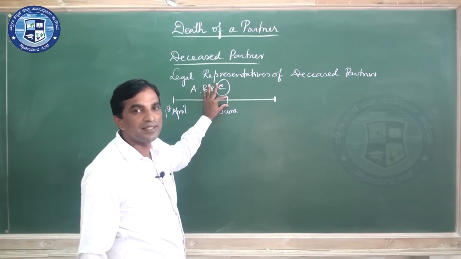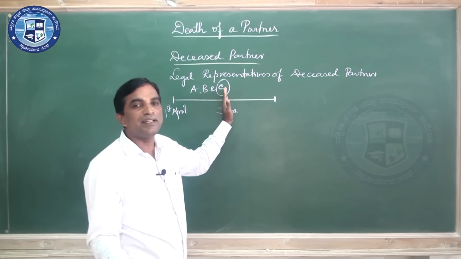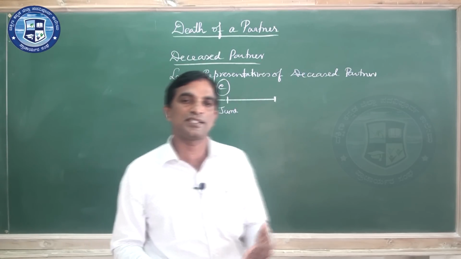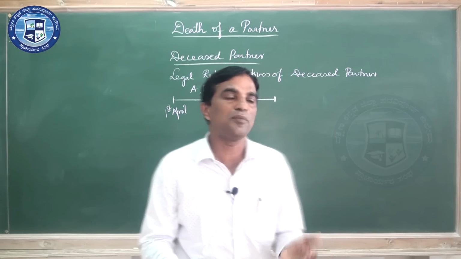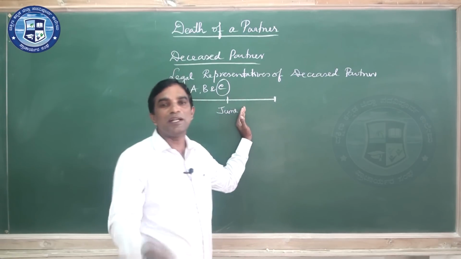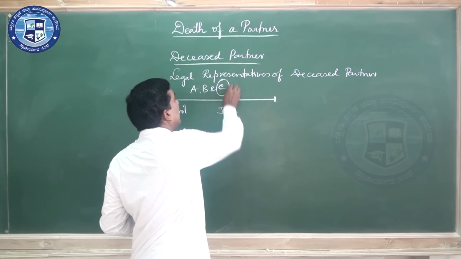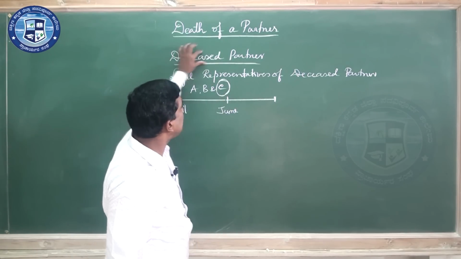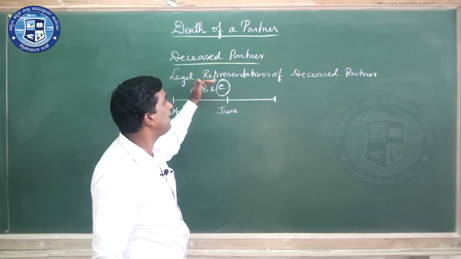After he dies, the agreement changes, the composition of the firm changes. In the place of the old composition, a new agreement will be framed by settling all the amount due to C, the deceased partner, everything.